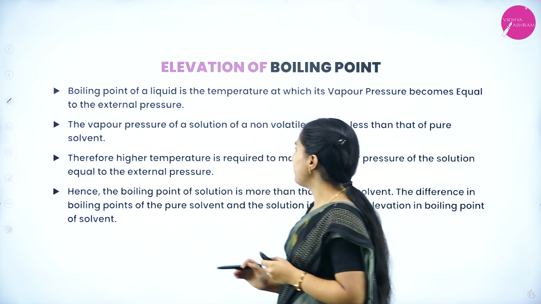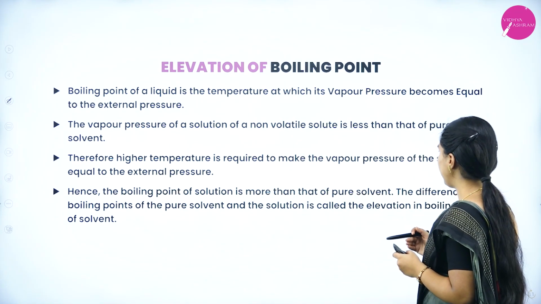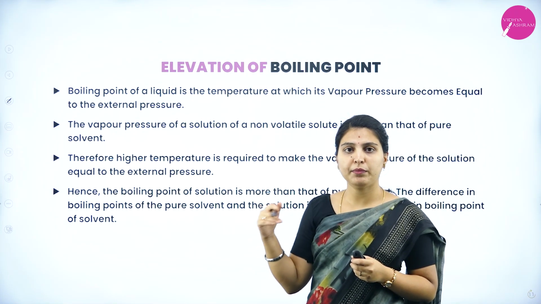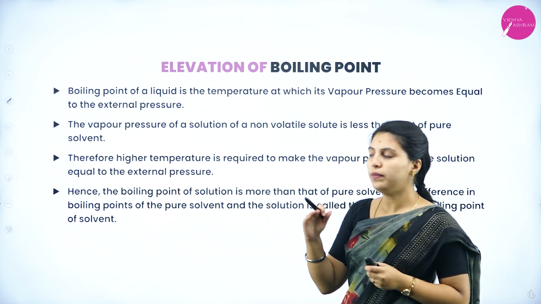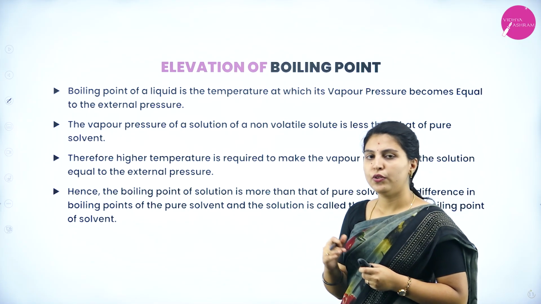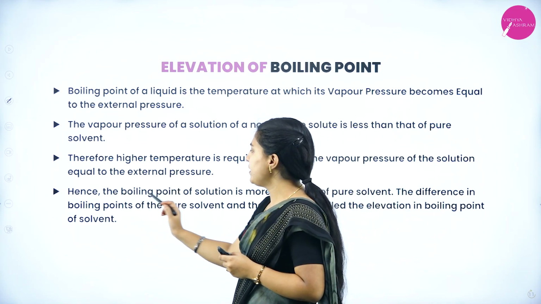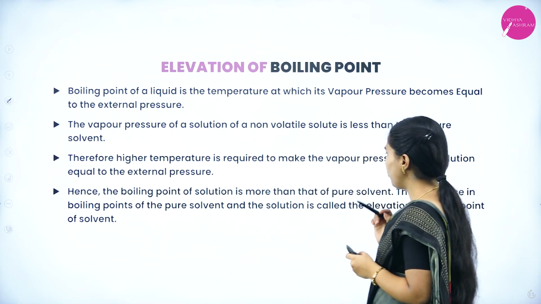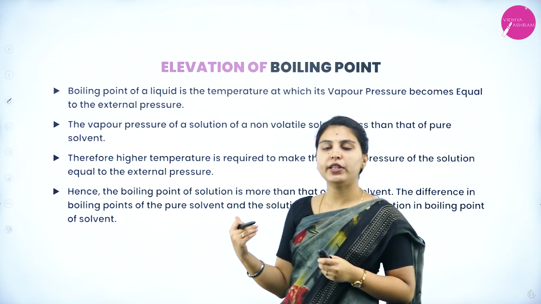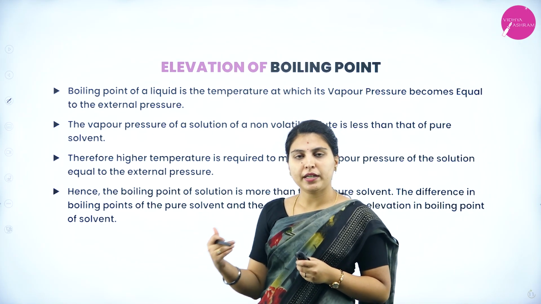Therefore, a higher temperature is required to make the vapor pressure of the solution equal to the external pressure. Hence, the boiling point of the solution is more than that of the pure solvent.